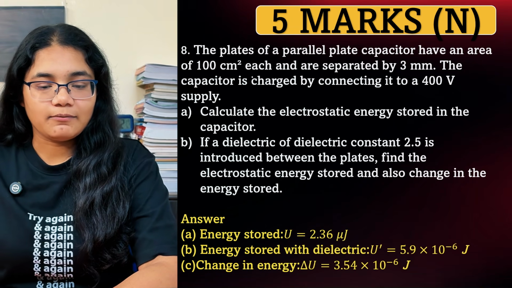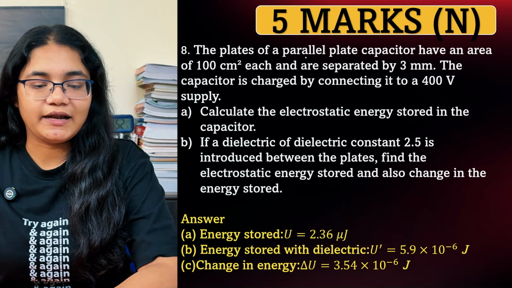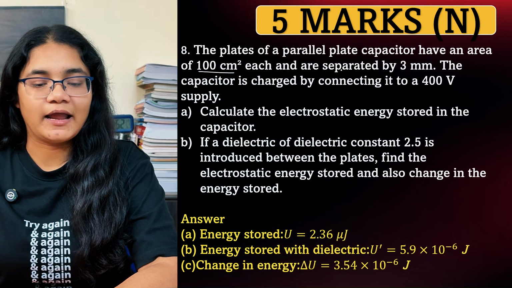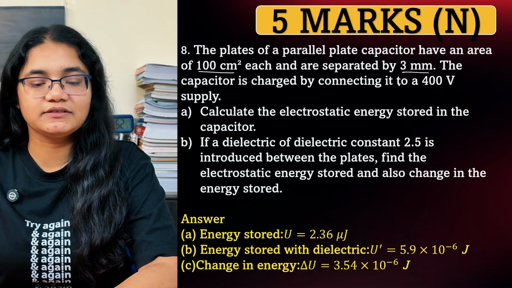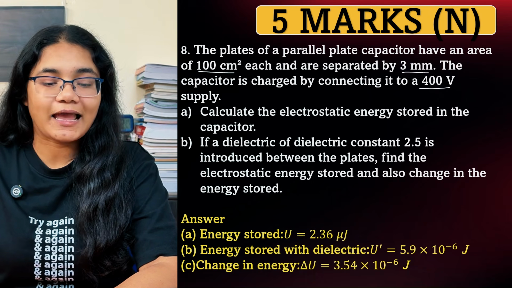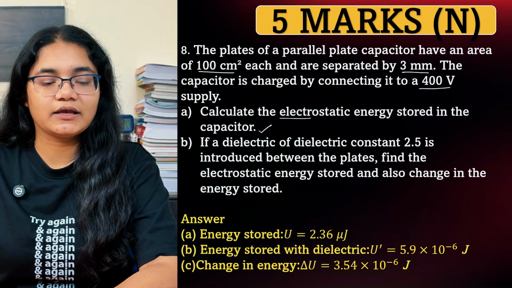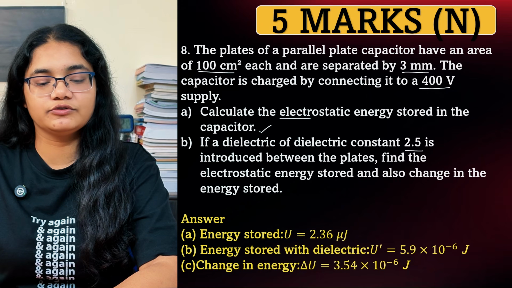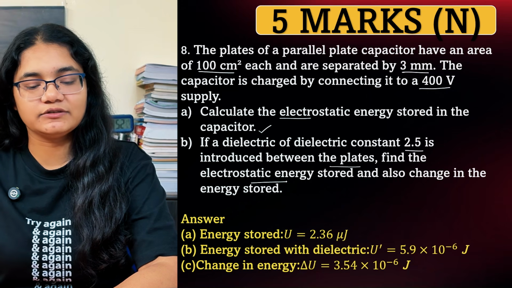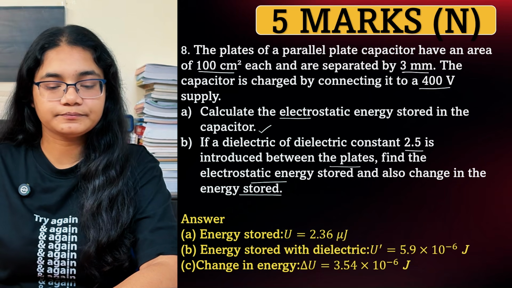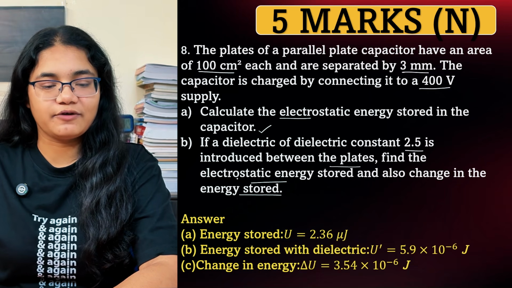Next, we'll talk about a 5 marker, another numerical question. The plates of a parallel plate capacitor have an area of 100 centimeter square and are separated by 3 mm. The capacitor is charged by connecting it to a 400-volt supply. Calculate the electrostatic energy stored in the capacitor, and if a dielectric of dielectric constant 2.5 is introduced between the plates, find the electrostatic energy stored and also the change in the energy stored. Okay, so these all values you have to calculate.